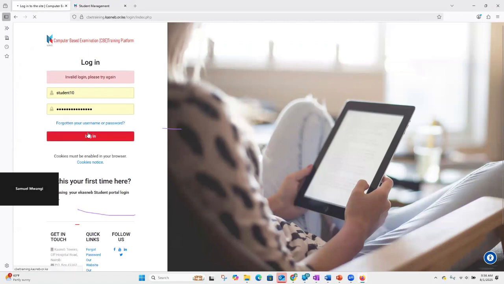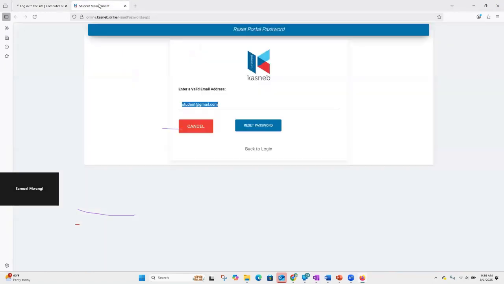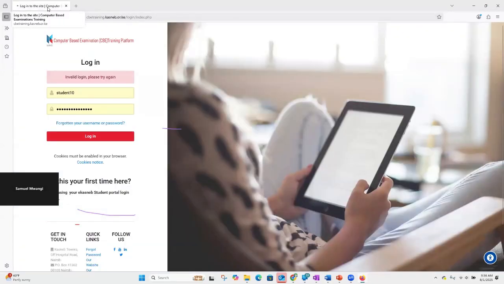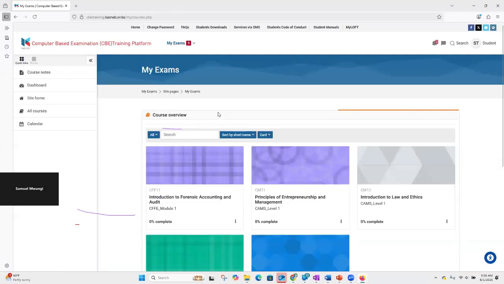And this time, we should successfully be able to log in. So it's just taking a few minutes, and in a few minutes we should be able to log in.